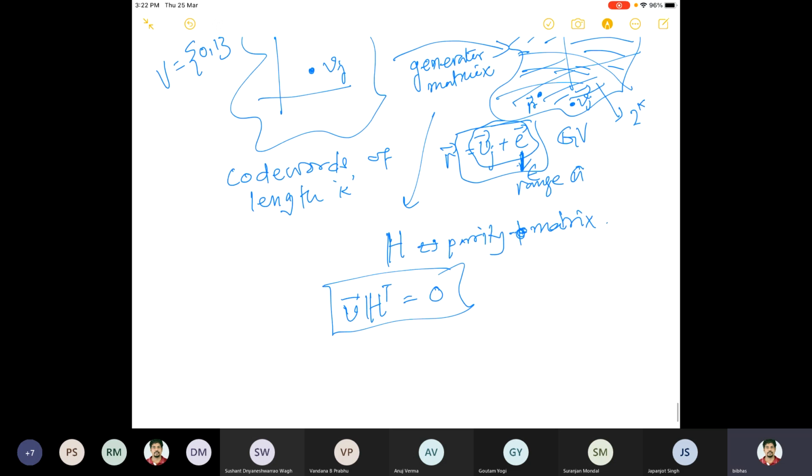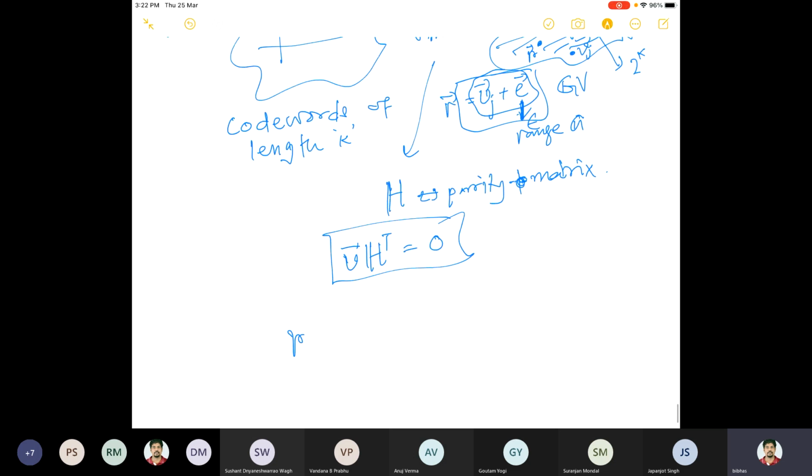Whenever we receive some R, our first job is to find the syndrome and check whether it is 0 or not. If it is not equal to 0, definitely there is an error. If it is 0, maybe there is an error, but it is not detected. So that's the idea.